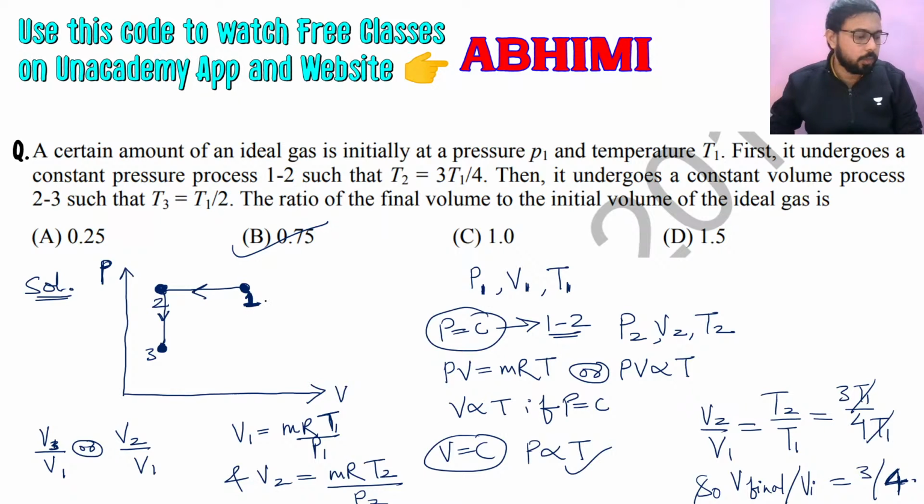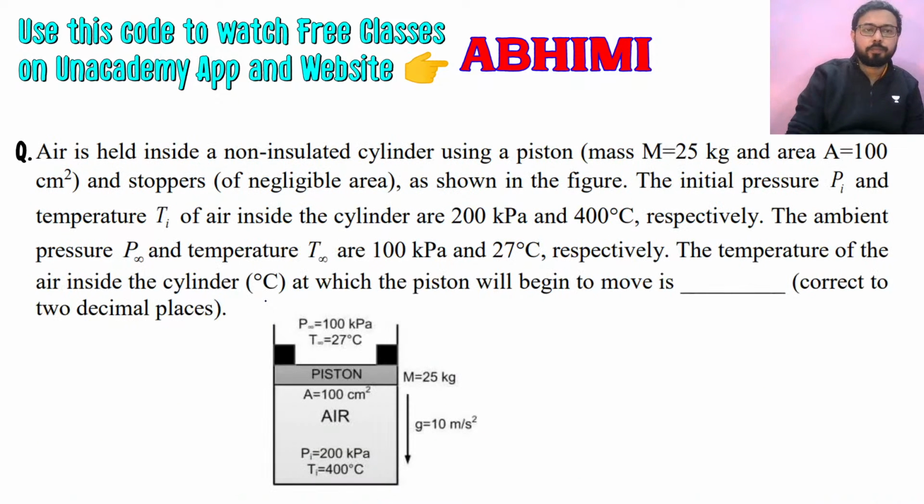So let's do the other question here. This is the final question of the day. Air is held inside a non-isolated cylinder using a piston which has mass 25 kg, area 100 centimeter square, and stoppers of negligible area as shown in the figure. The initial pressure Pi and temperature Ti of air inside the cylinder are 200 kilopascal and 400 degrees Celsius respectively. Ambient pressure P infinity and temperature T infinity are 100 kilopascal and 27 degrees Celsius respectively.